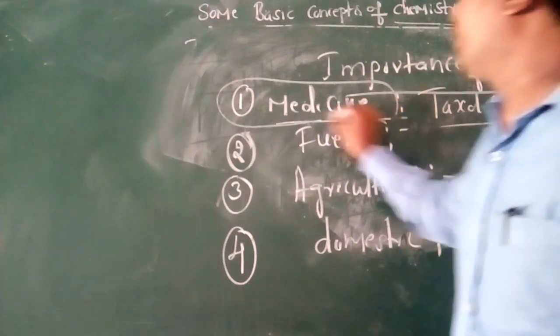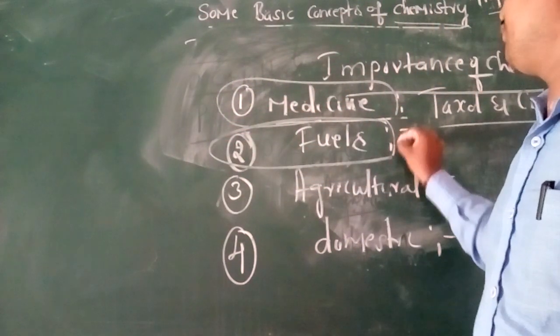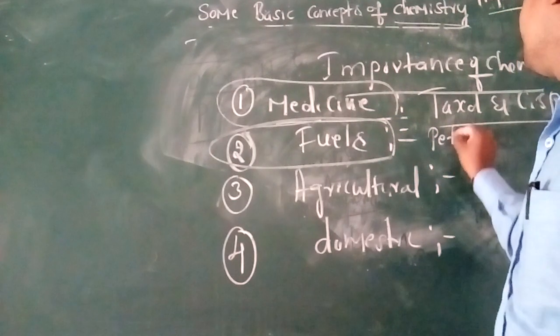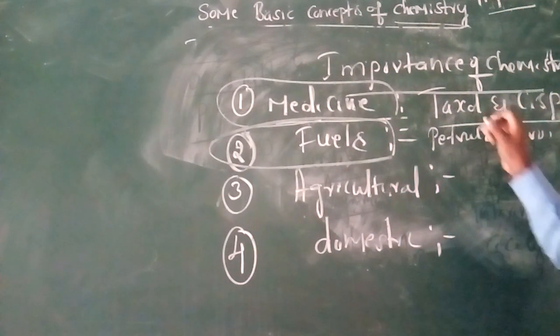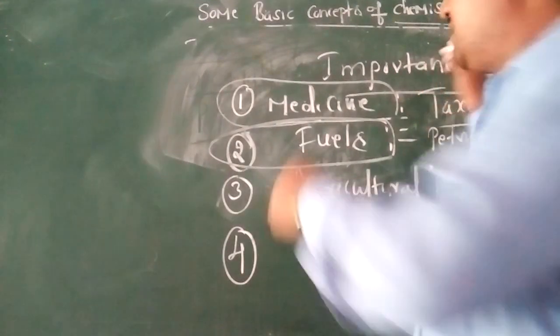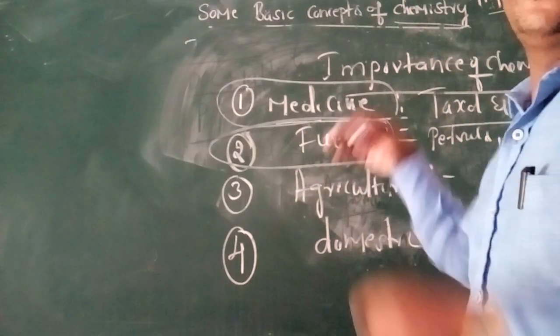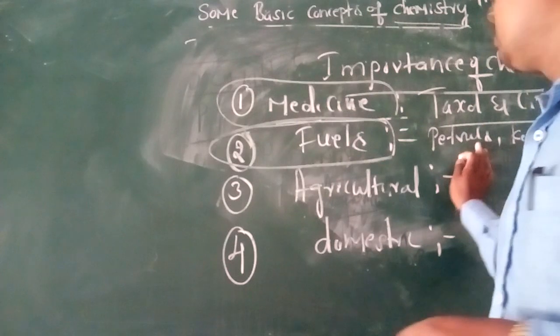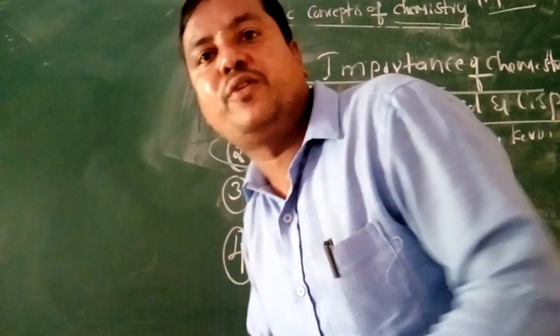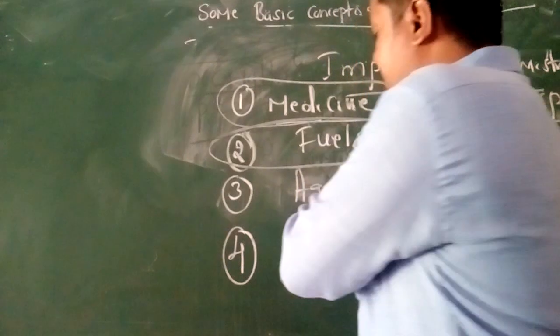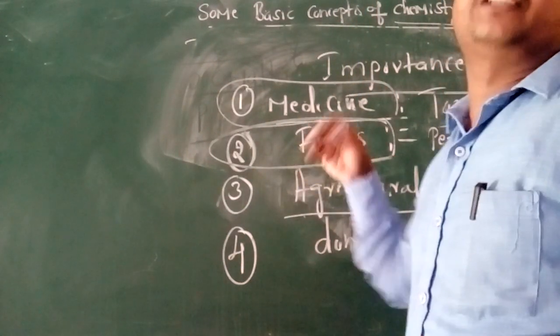The next is fuels. Fuels are petrol, kerosene, diesel and propellants of rockets. Next we can go to the agricultural field.